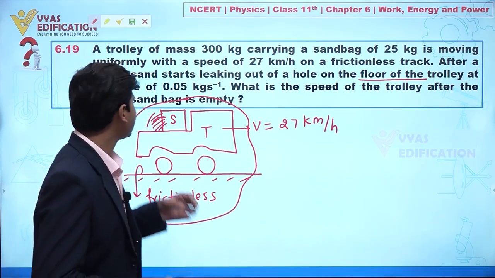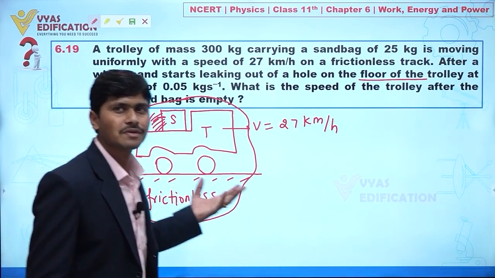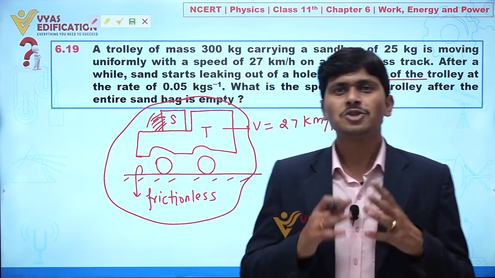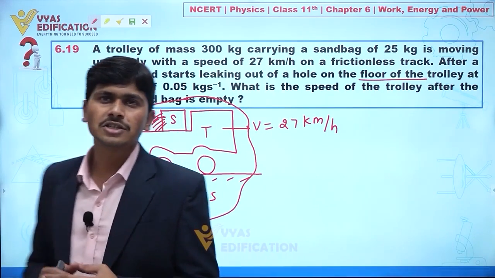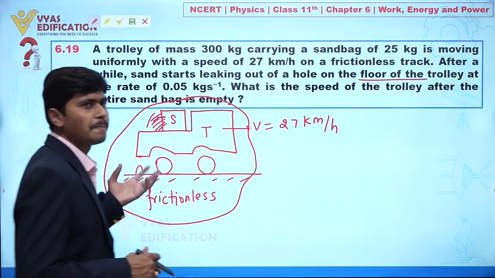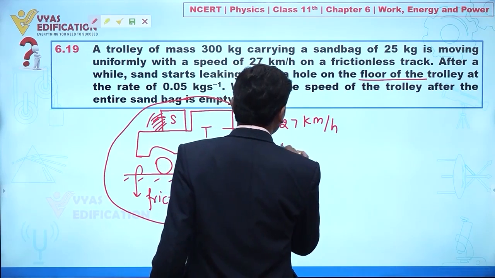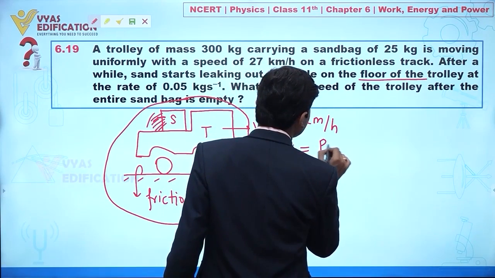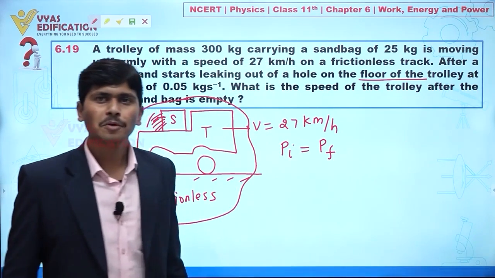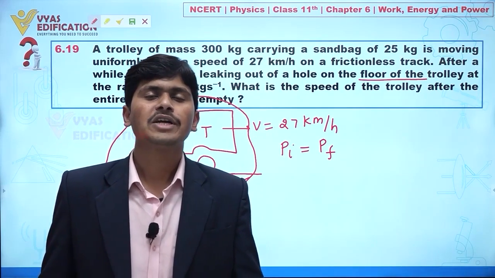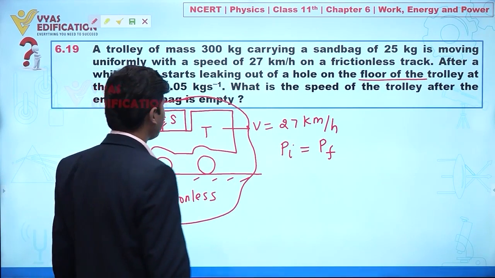All forces acting here are internal forces. There is no external force acting on that system. So when there is no external force acting, momentum will remain conserved. It means initial momentum equals final momentum.